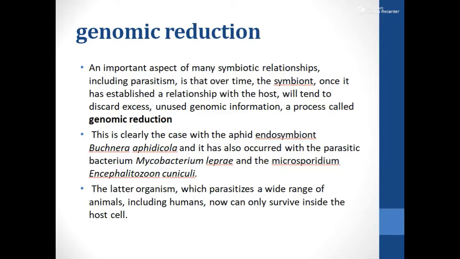This is found not only in parasitism, but also in certain symbiotic relationships, where the organism will discard the unused genetic information by genomic reduction. And the latter organism, which parasitizes a wide range of animals, including humans, can now only survive inside the host cell.